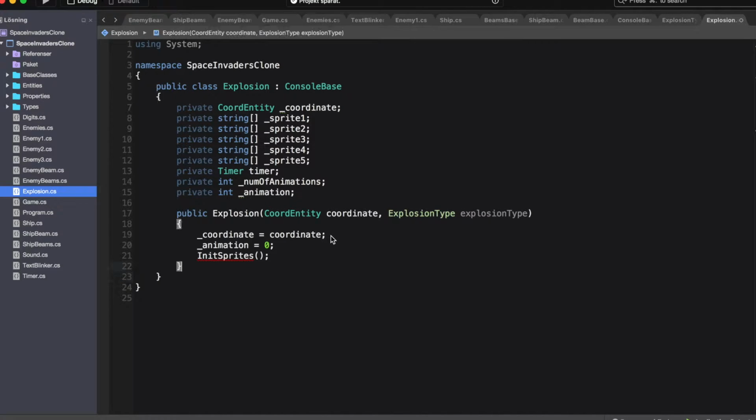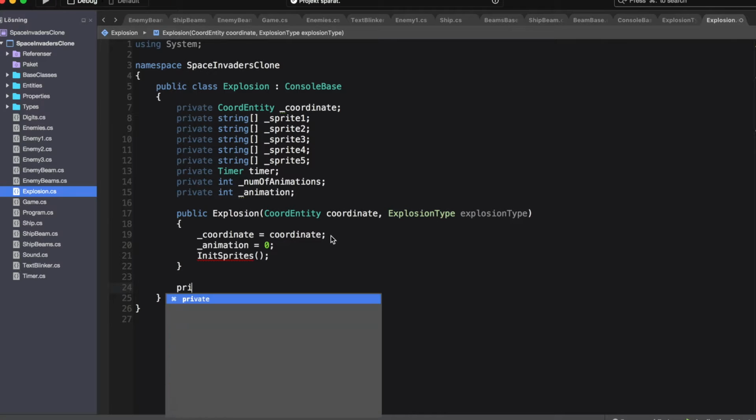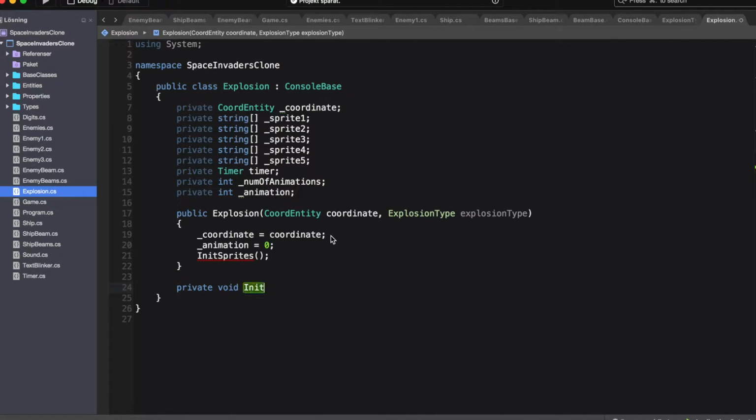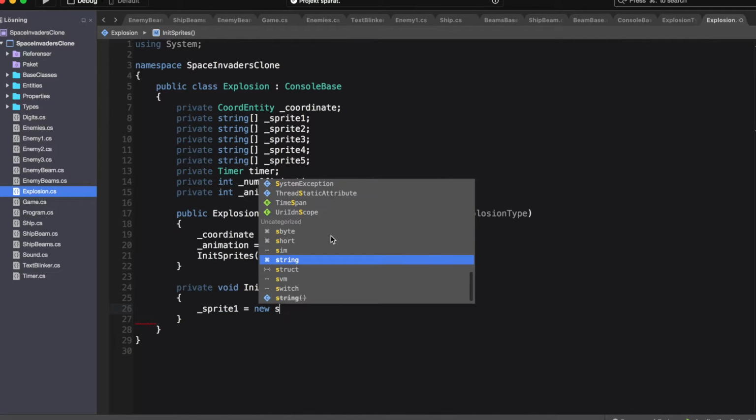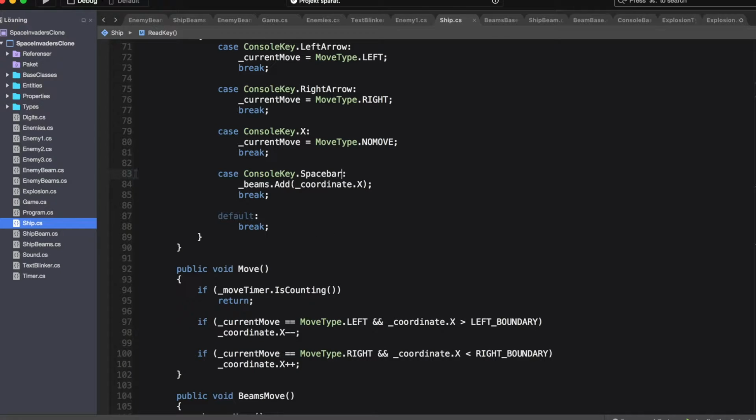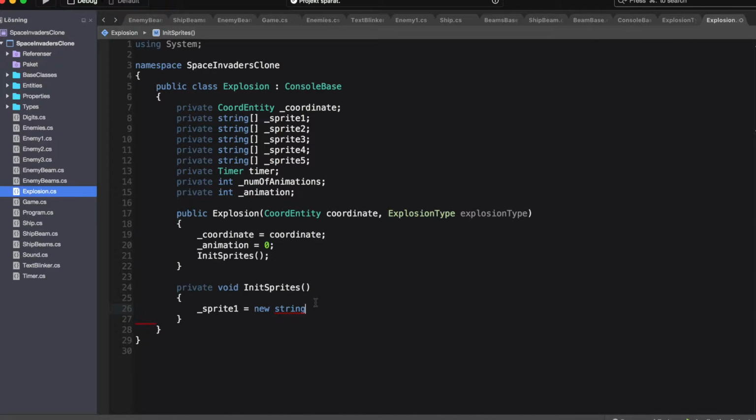And then we'll write an initSprite method, which will be private, of course, private void initSprite. And here we will just set the underscore sprite 1 to 5 variables. Starting with sprite 1, set it to new string array, new string array of 3, empty brackets.